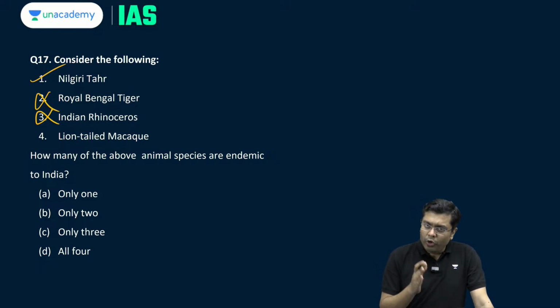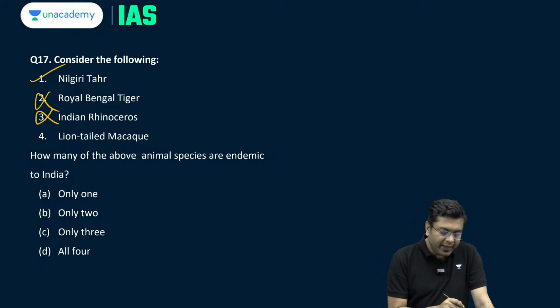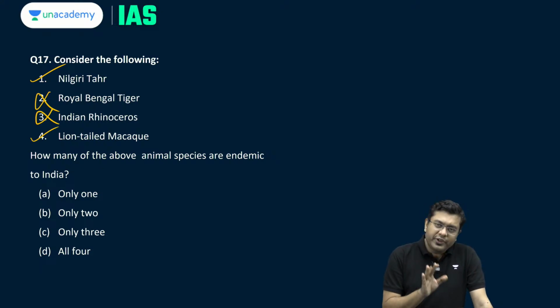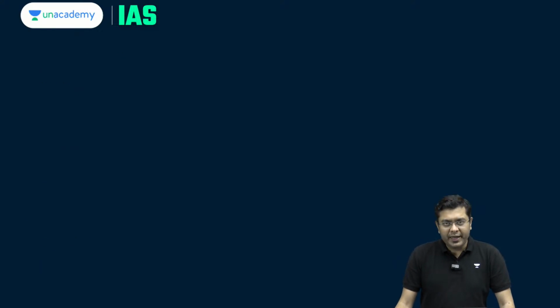Lion-tailed macaque is also to be found, a unique species to be found in the region of the Western Ghats, particularly in the southern part of India, only in that area. So, this is again a species which is endemic to India. So, how many of the above species are endemic? You have B, that is only 2, they are endemic to India.